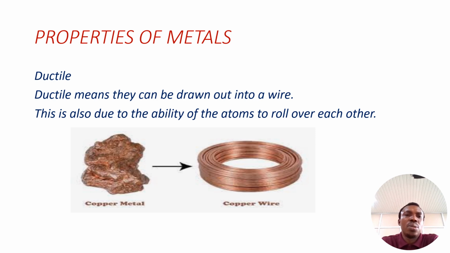This is also due to the ability of the atoms to roll over each other. Yes, metals are ductile. They can be stretched into a wire. You can see there's copper wire. Copper metal can be stretched into a wire. Iron metal can be stretched into a wire. Aluminum metal can be stretched into a wire. So they are ductile, which means they can be drawn out into a wire. It is due to the ability of the atoms to roll over each other, so they can be drawn into the wire.